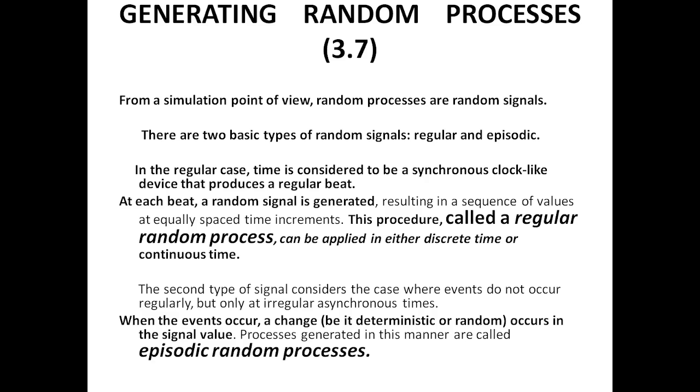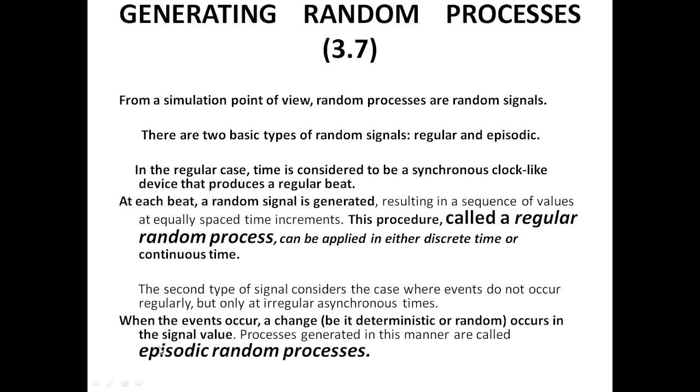Some clock-like beat generator is there, and at each beat a new event is generated. The process is generated at each clock pulse, and that is called a regular random process. In it we have a fixed time quantum, a regular clock frequency like beats, and the signal is generated at a fixed time frequency.